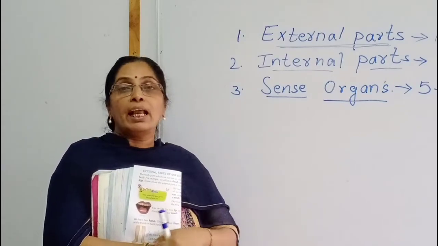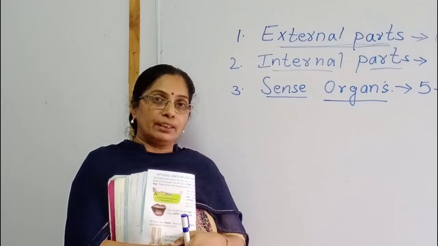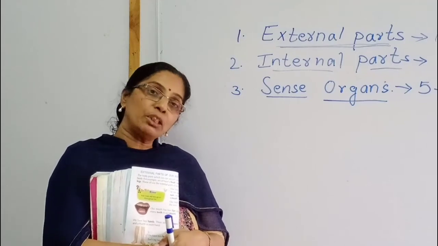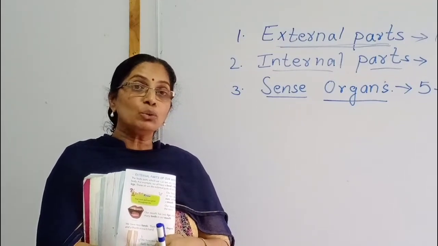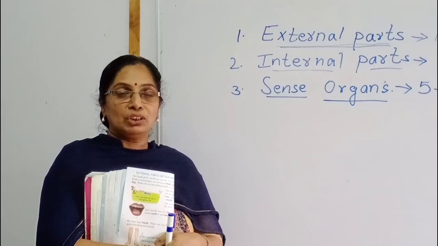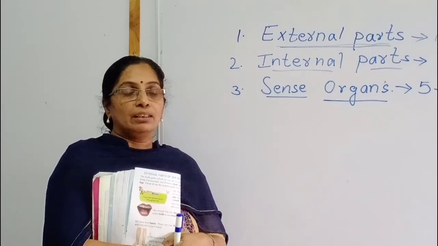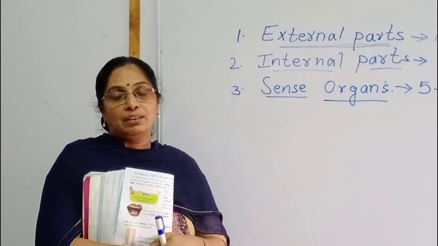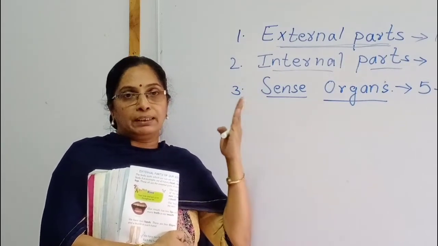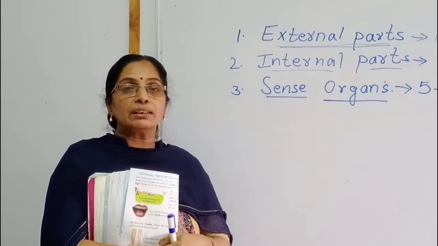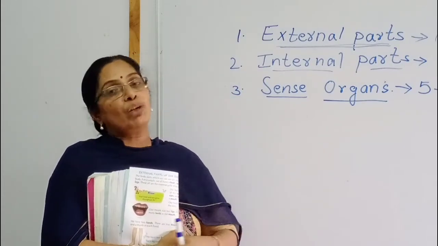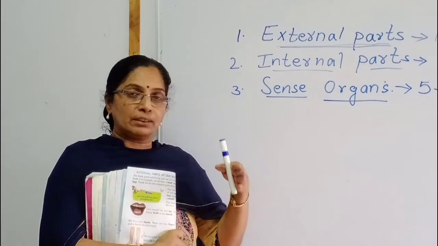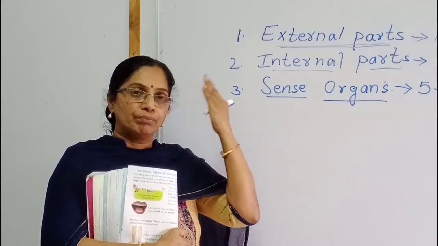Our body is like a machine. We explained already. What does a machine do, children? A machine is doing the work. In the same way, our body also does work. Our body parts, external parts and internal parts, are doing different works. Once you see, children, our external parts. What are the external parts?